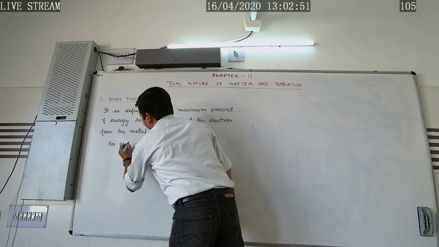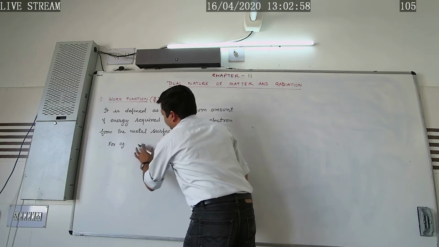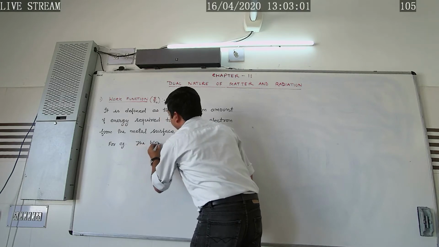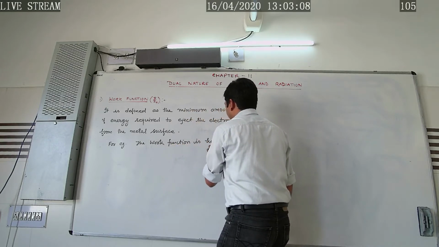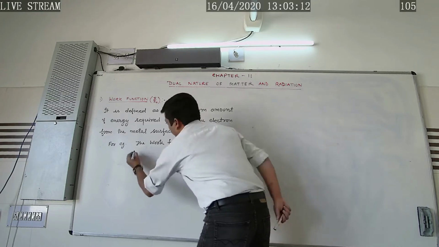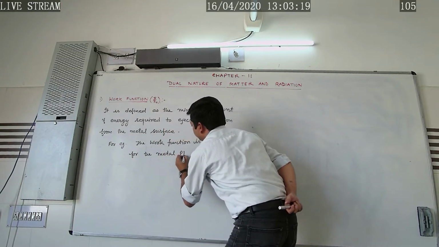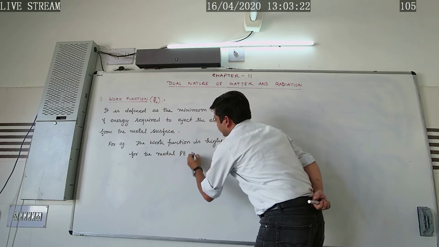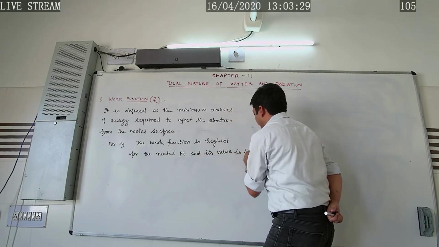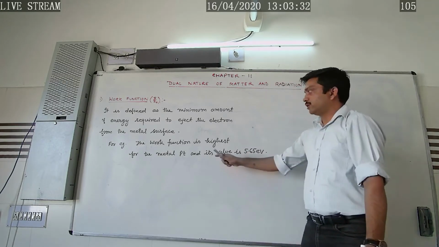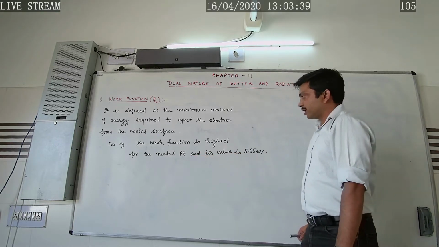The work function is highest for the metal platinum, and its value is 5.65 electron volt.